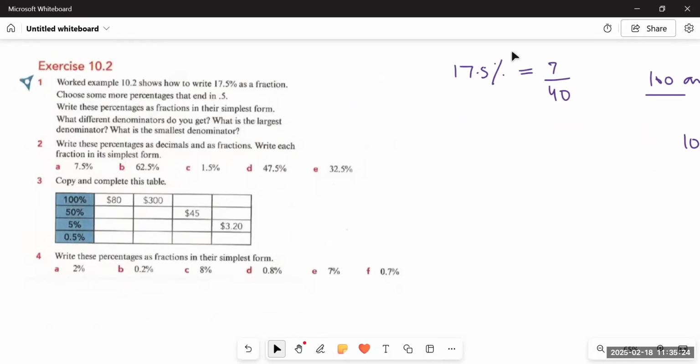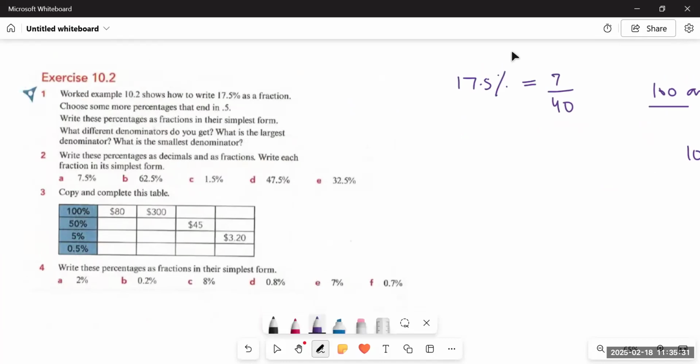So they are saying choose some more percentages that end in 0.5 and then convert them into fractions. So let's take 3.5%. We'll try to convert it into a fraction. How can we convert it into a fraction? So remember, whenever you have to convert a percentage into a fraction, the first step is to remove this percentage sign and replace it by upon 100. That is, percentage means divided by 100. Upon 100 and divided by 100 are the same. I can write this as 3.5 divided by 100, and 3.5 divided by 100 means 3.5 upon 100.